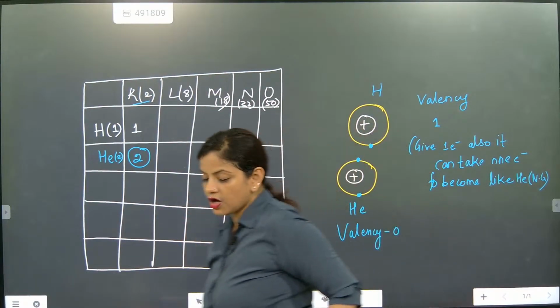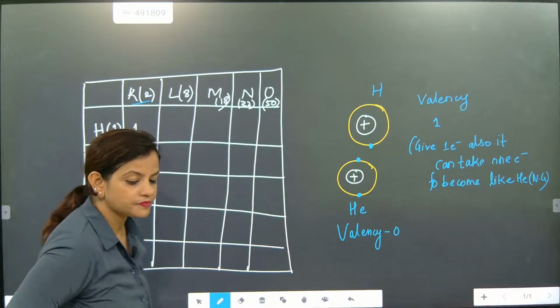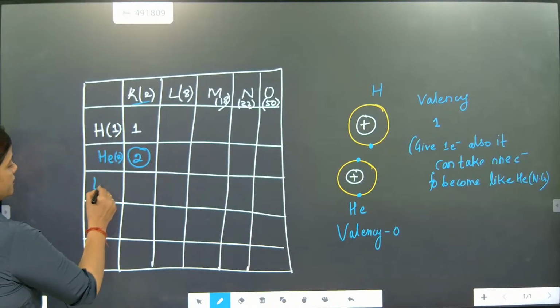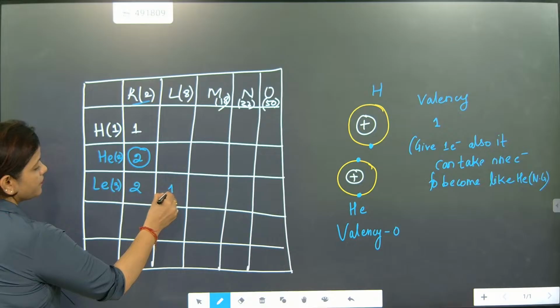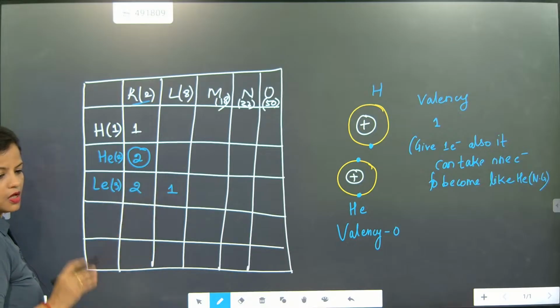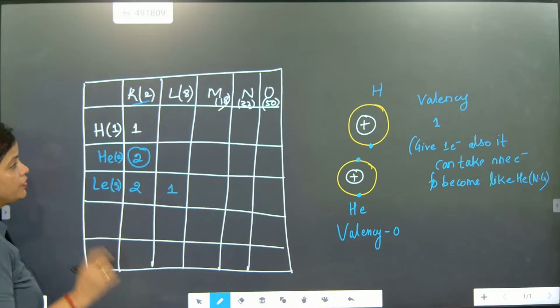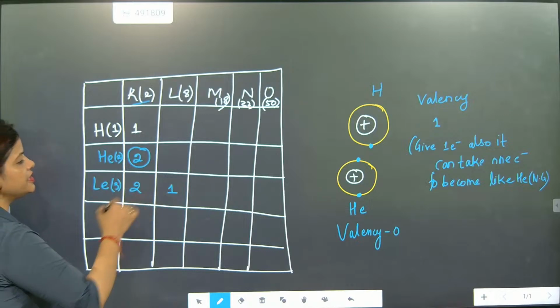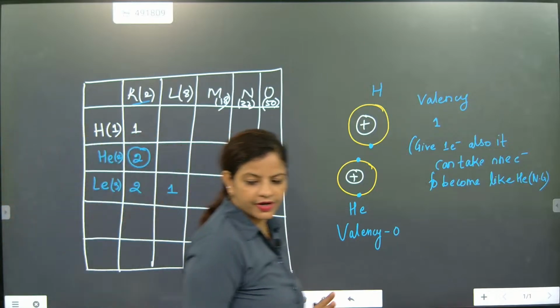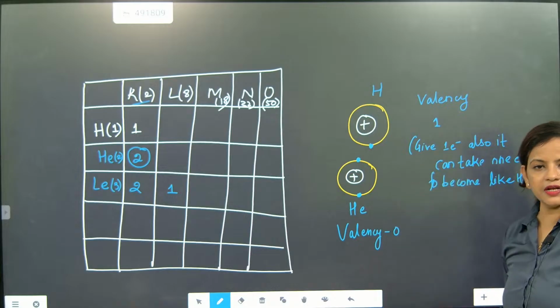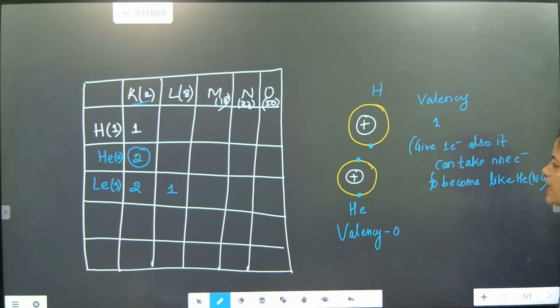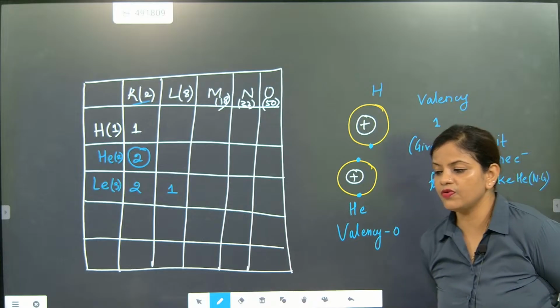Now we are going to talk about lithium. Lithium atomic number is 3. So 2, 1. Understood? 2, 1. Very carefully you need to draw everything. Now it is entering the second orbit. Hydrogen and helium are done. Note down, take your time. I am not in a hurry at all. One time you will understand, every time you will understand.